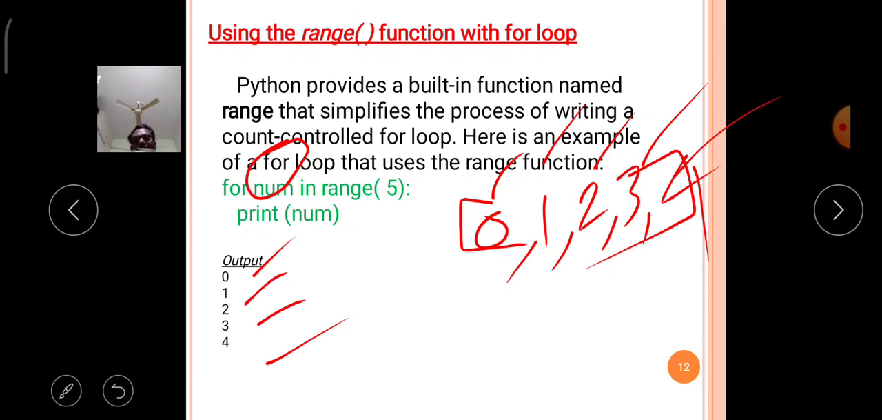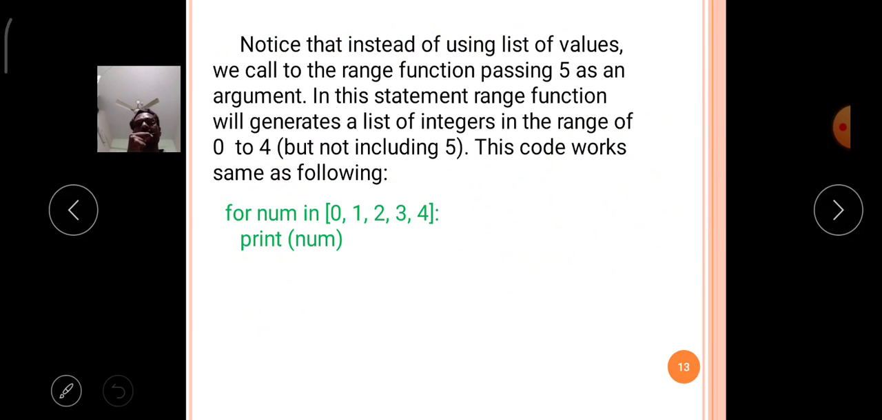The range starts from 0, and the values 0 to 4 are stored in the num variable. That's why the for loop is executed 5 times, with the values 0, 1, 2, 3, 4, and they are printed on your output screen. Notice that instead of using list values, as we already discussed, we call the range function passing 5 as an argument.